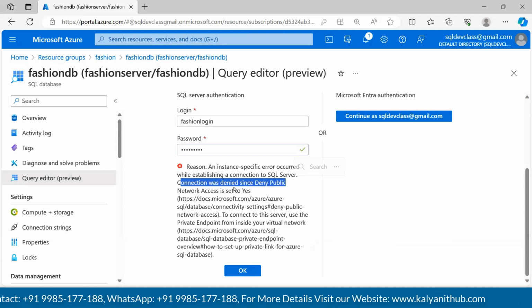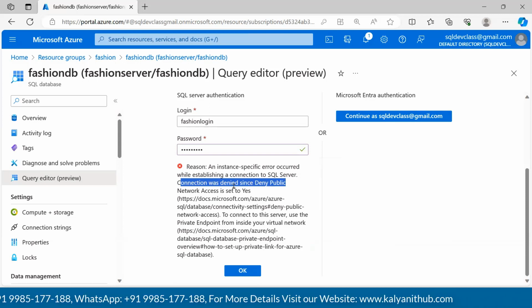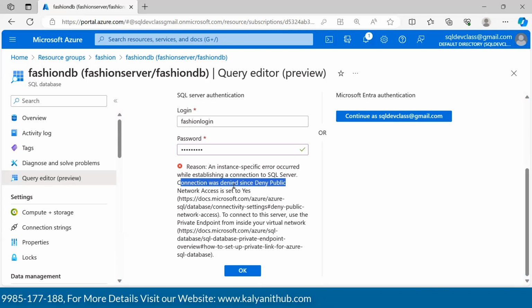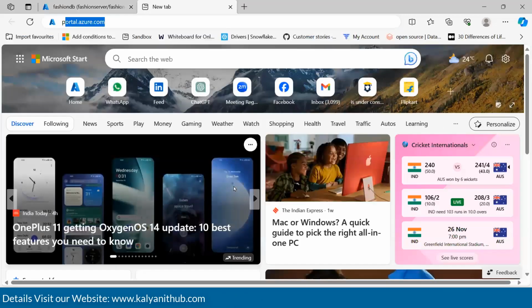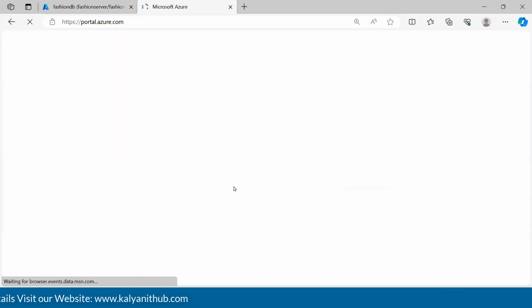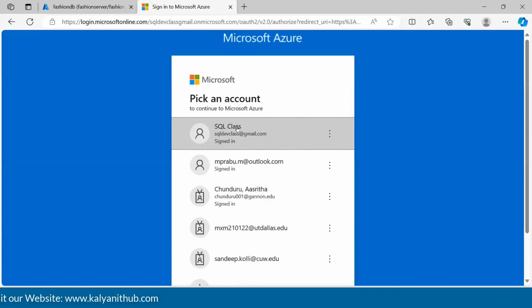What does that mean? That means when we were creating the service, we selected an option called no access. What that means is, no one can connect to the database until the access level has been changed. That means what we are going to do now is, let's get into the portal and then change the access policy. Let me show you that.